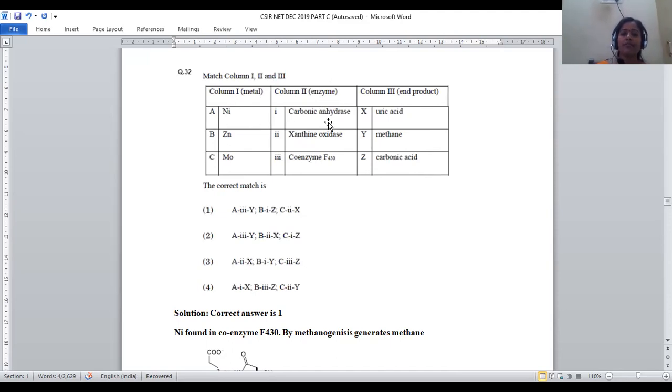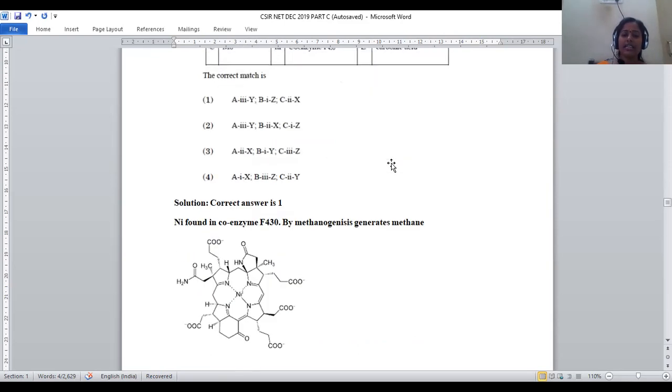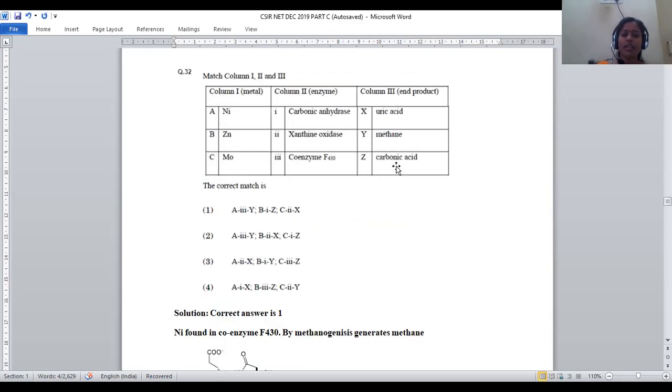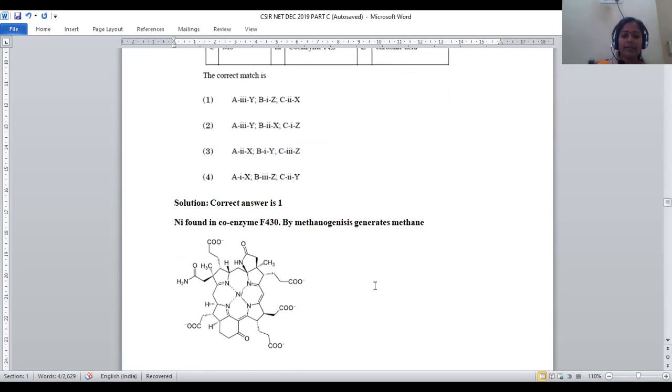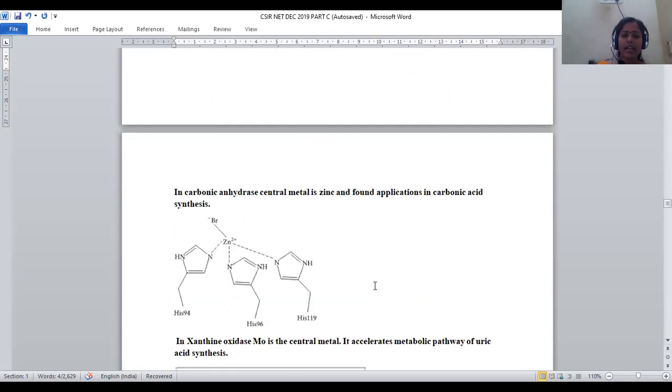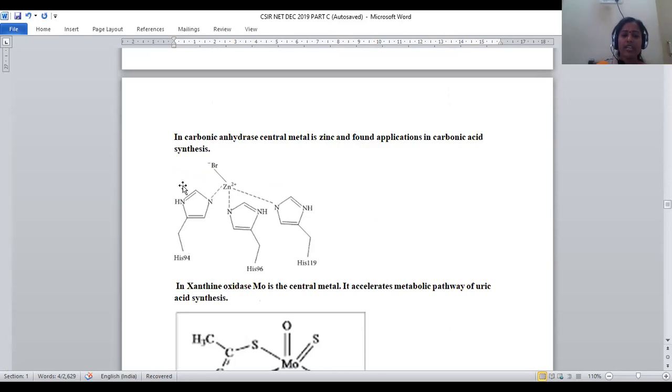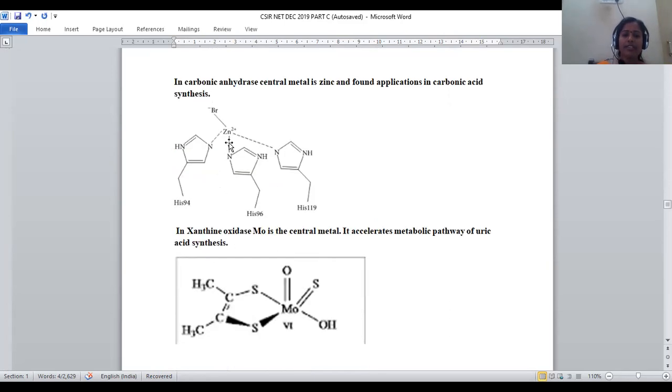For this purpose, we have to know the structure of all these enzymes. Only then is it possible to predict what metal is constituted in that and what product will be generated after its reaction. Let us go with carbonic anhydrase. When we take the carbonic anhydrase structure, it will be represented here. Here, zinc is the central metal.